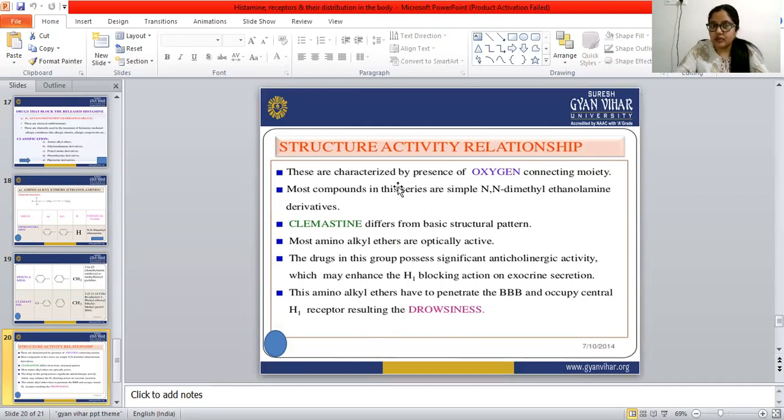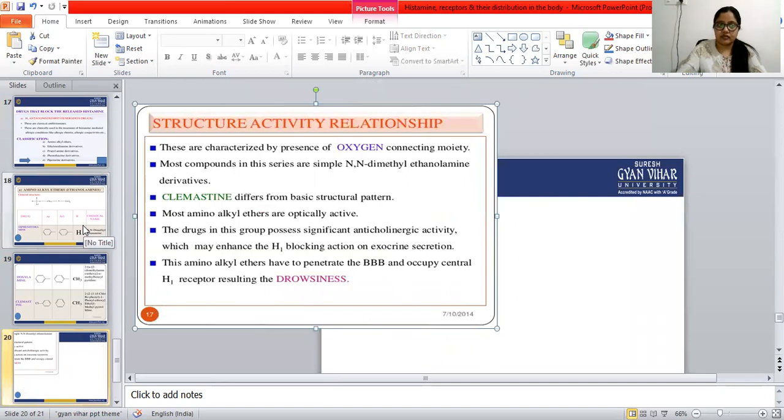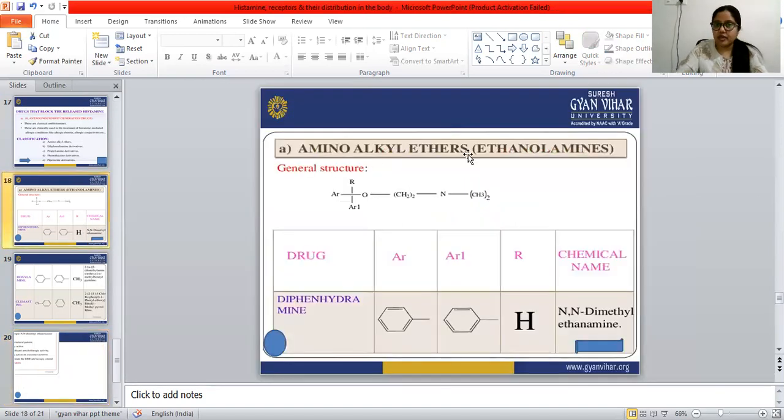So all of this is about the first H1 antagonist antihistamines, and the first category is amino alkyl ethers. We have only seen the first drug. We will see the synthesis of diphenhydramine, how it is synthesized, in the next class. So all of these are about histamines, their receptors, and the antihistamine drugs. Okay, thank you.